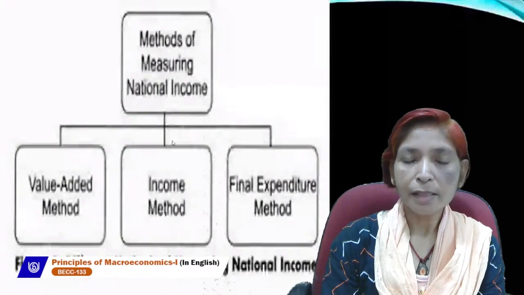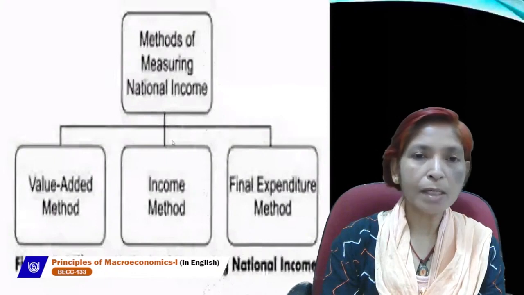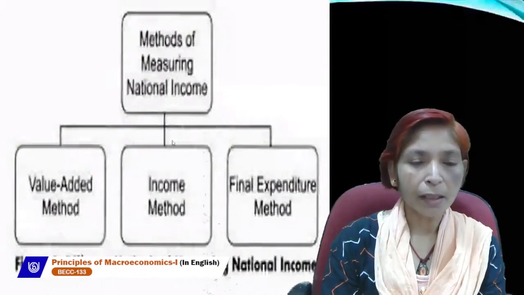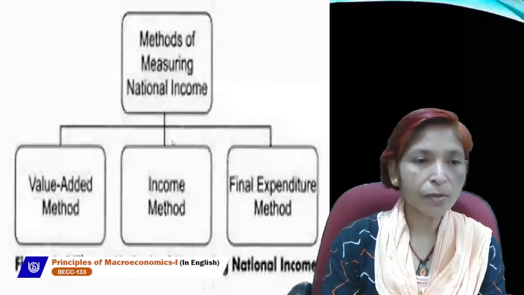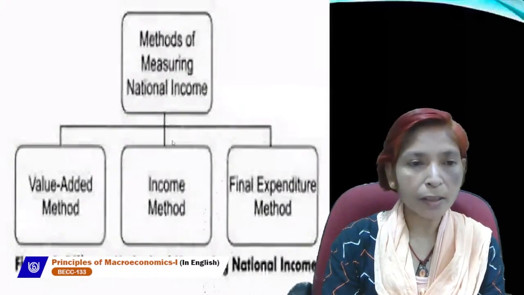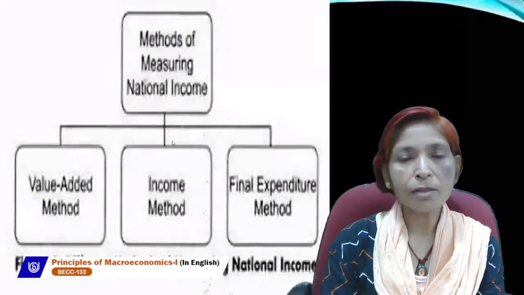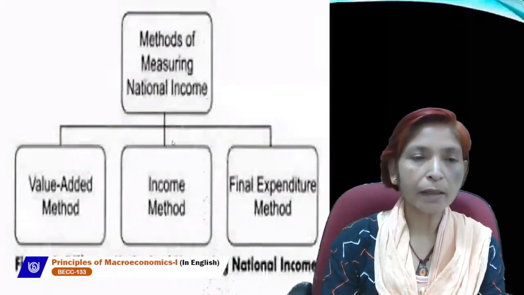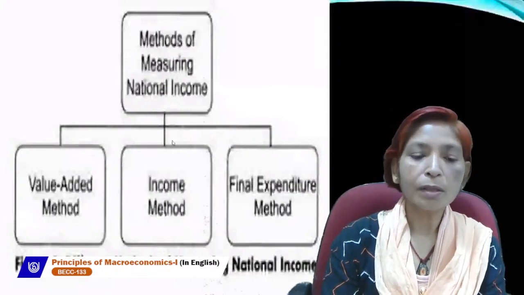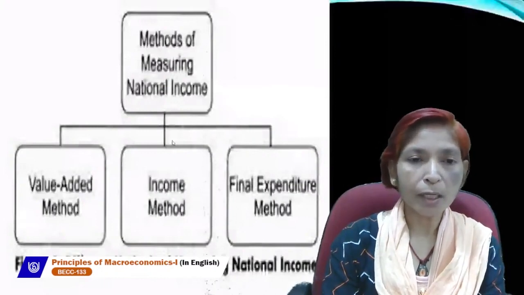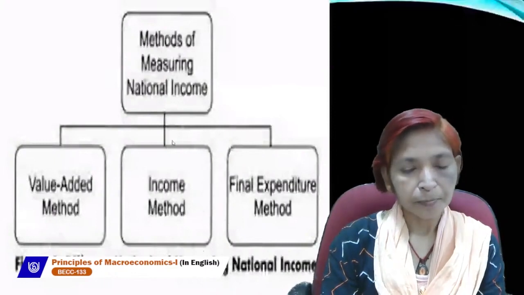Second is secondary sector, which is related with industrial activities, also known as manufacturing sector, in which we include all types of industries like small scale industry, cottage industry, large scale industries, etc. And third sector is known as tertiary sector. Tertiary sector is also known as service sector. In this sector, we include banking, transportation, communication, etc.